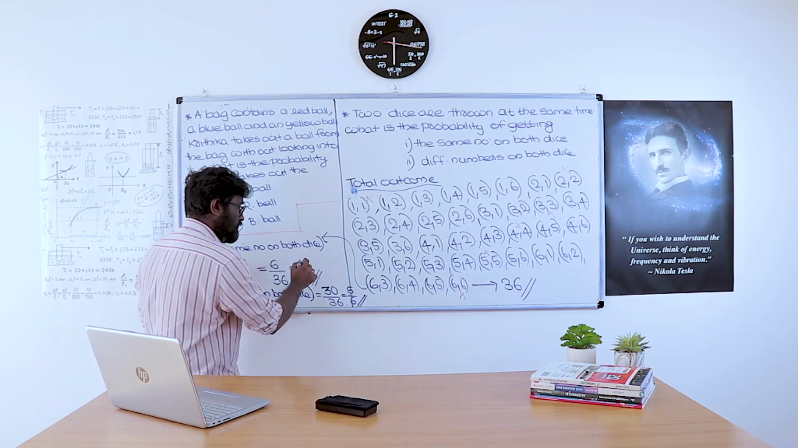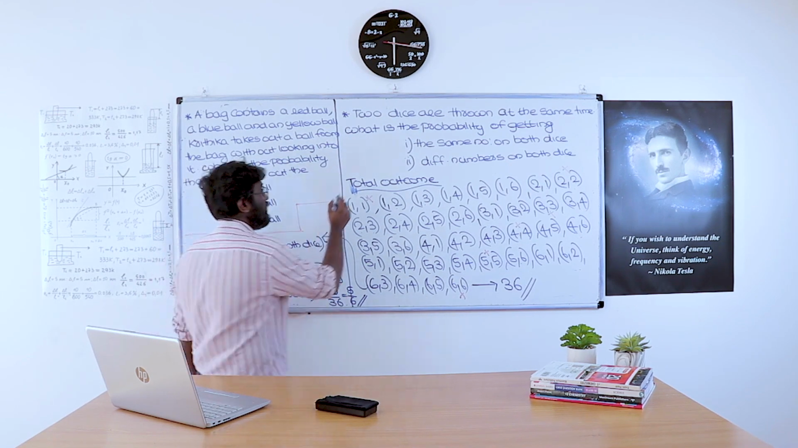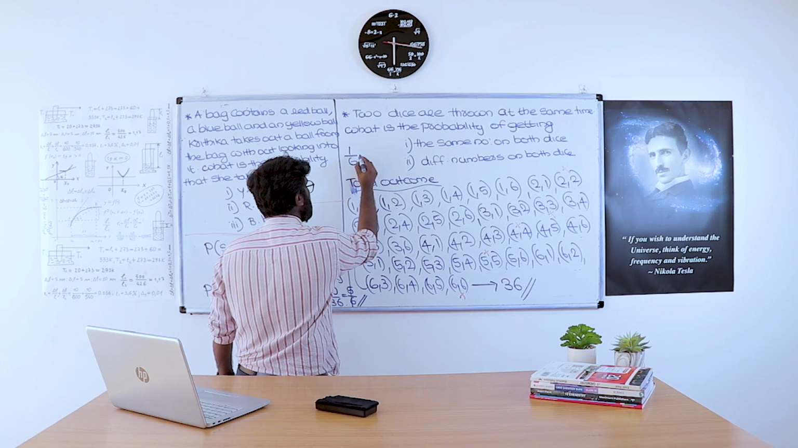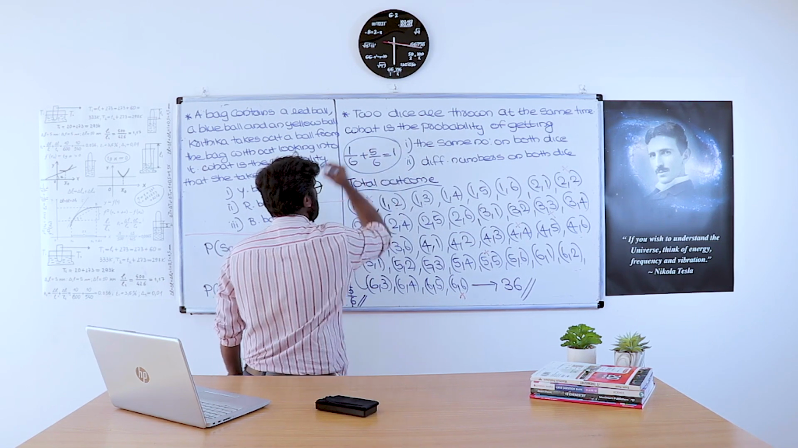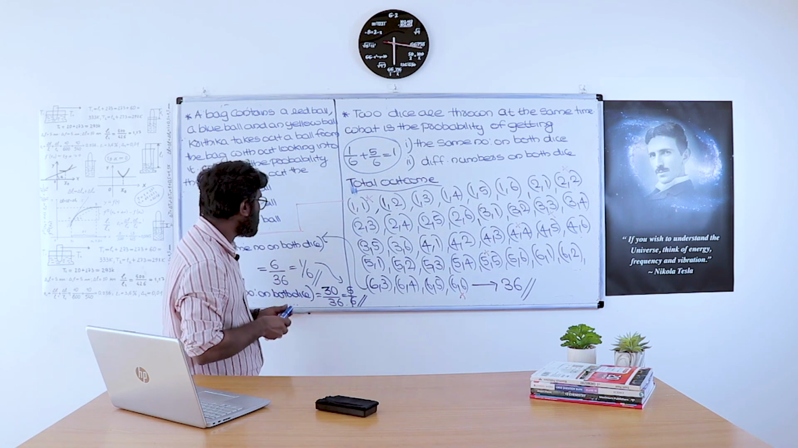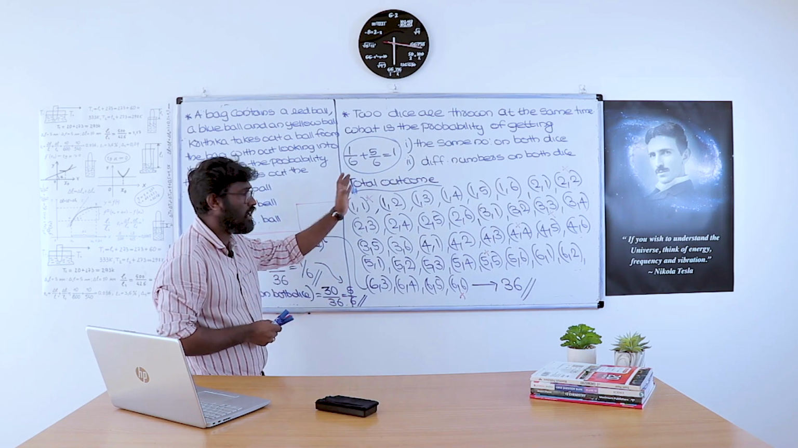When we add 1 by 6 plus 5 by 6, what do we get? 1 by 6 plus 5 by 6 is 6 by 6, that is 1. So the total probability is 1. It's clear, the answer is correct.